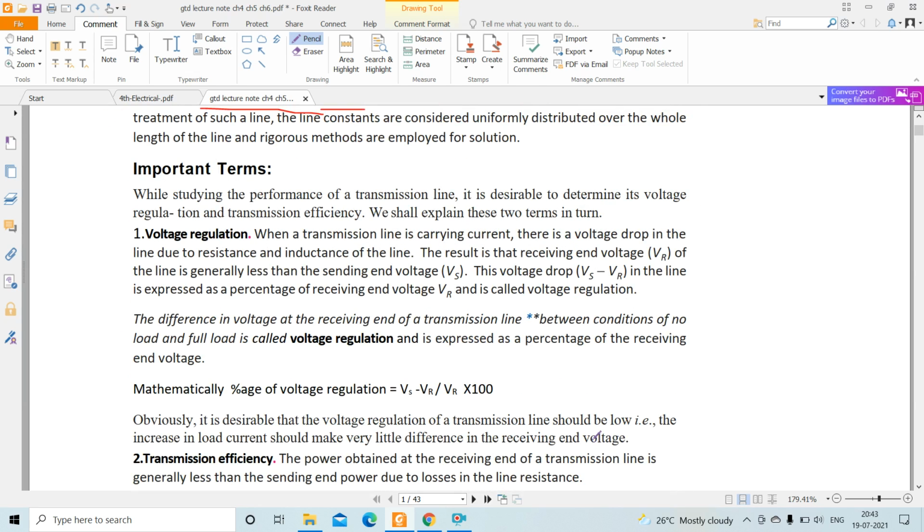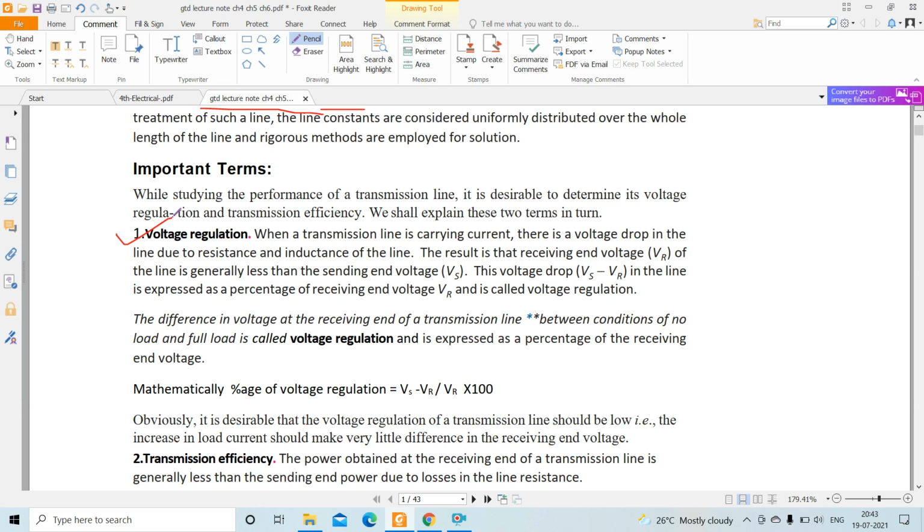Before going to the performance, just know some important terms. First one is the voltage regulation. So what is voltage regulation? The difference in voltage at the receiving end of a transmission line between conditions of no load and full load is called voltage regulation and is expressed as a percentage of receiving end voltage.